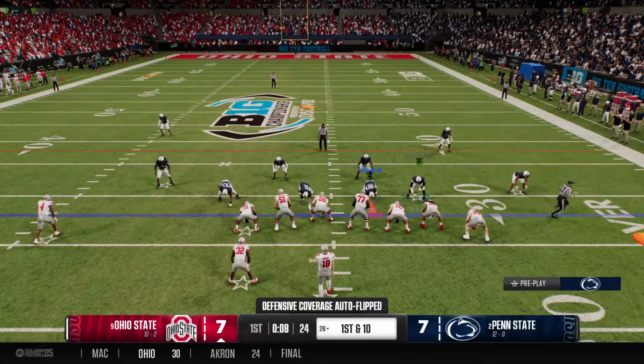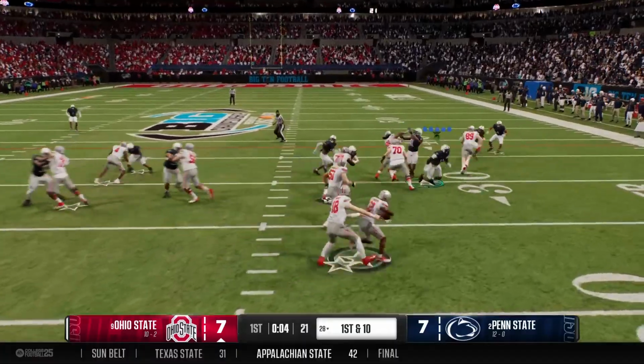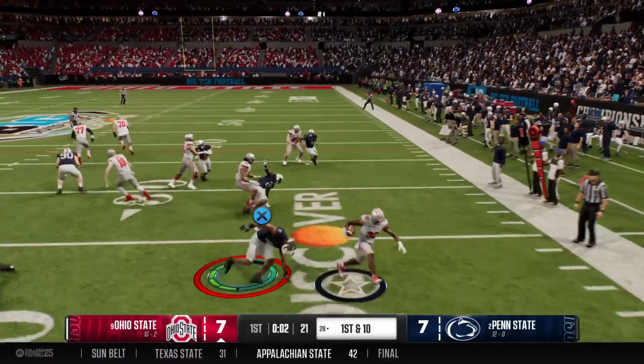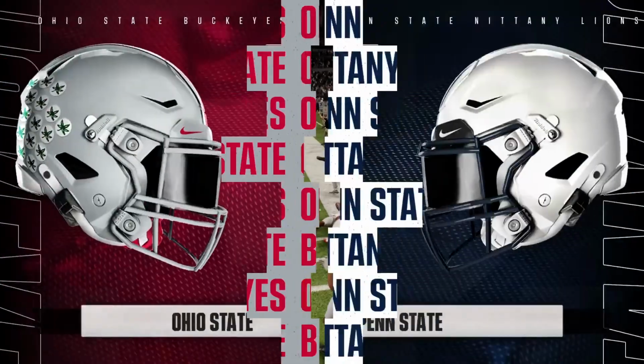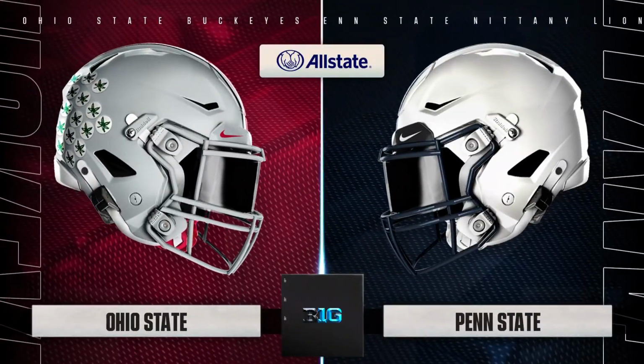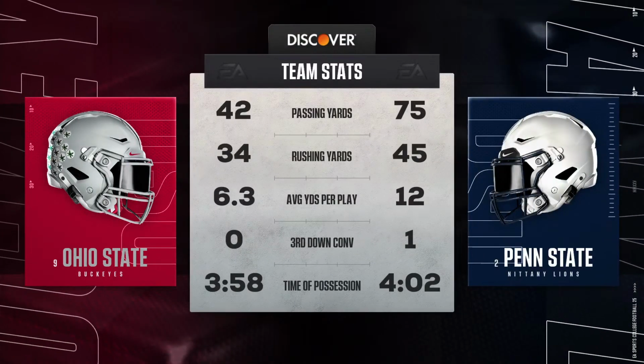But we all know it starts with their running game, all those great backs they've had over the years. Fights off a defender. Okay, I can take that. Going tied at the end of the first. We are deadlocked at the end of a fun, competitive first quarter. Let's check out the stats so far.